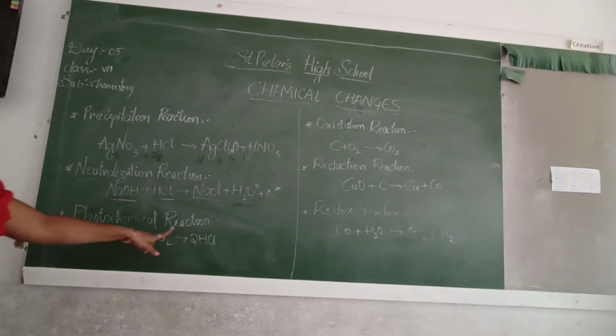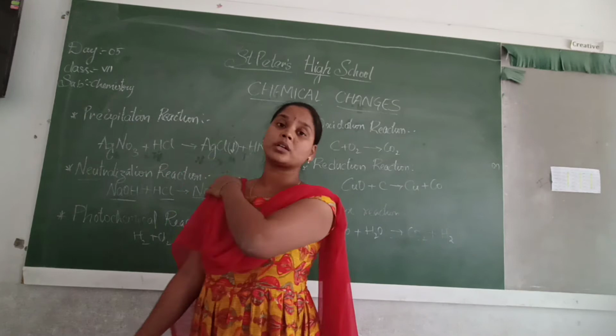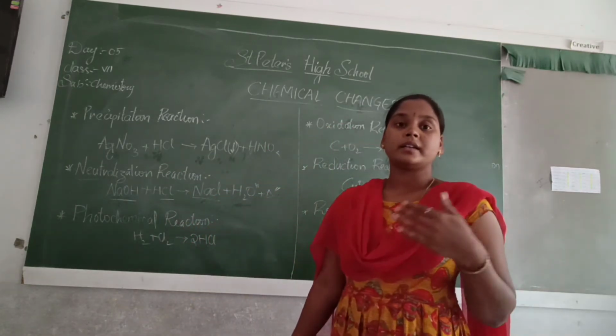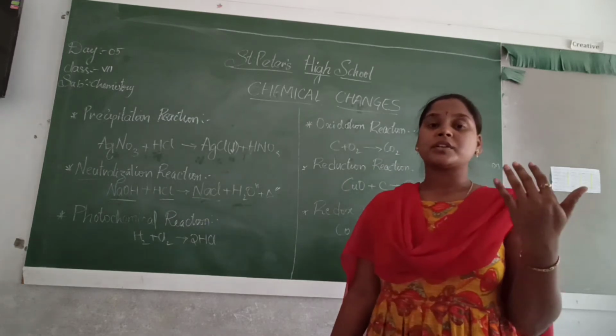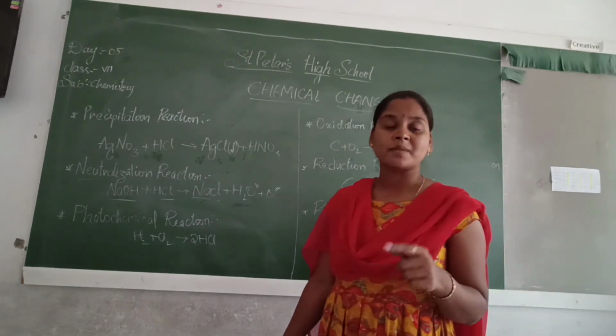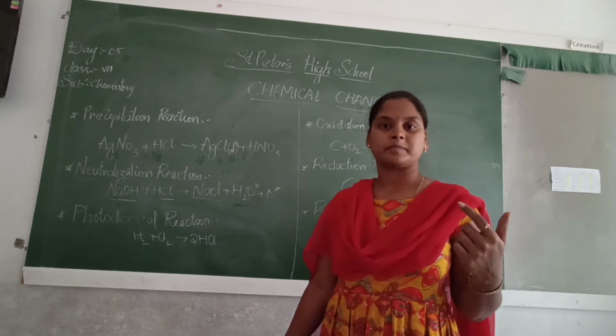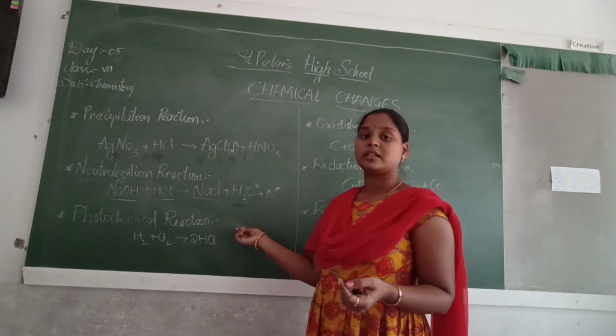Okay, next is photochemical reactions. From here we will be discussing the changes which we discussed at the starting of the lesson, the examples of different types of changes. In that we have an example: a reaction that takes place when there is light. Yes or no? That reaction is called a photochemical reaction.